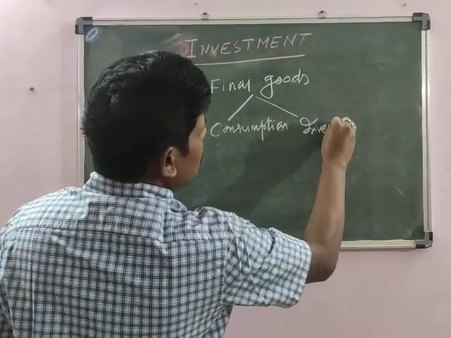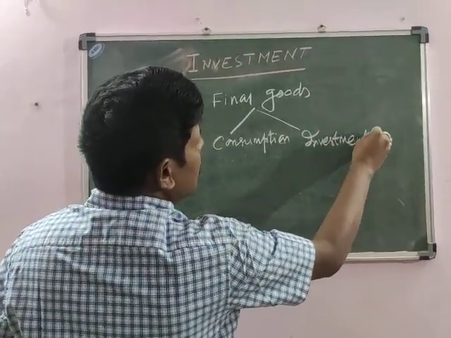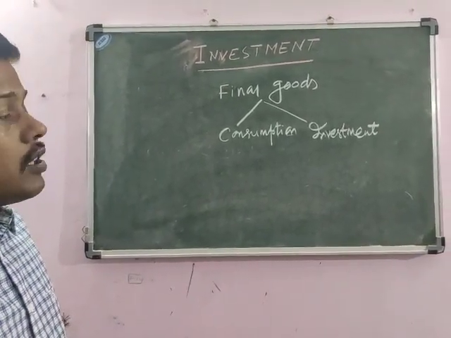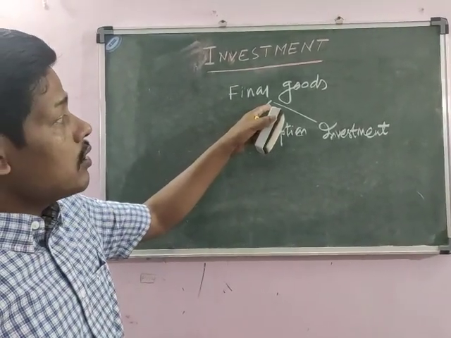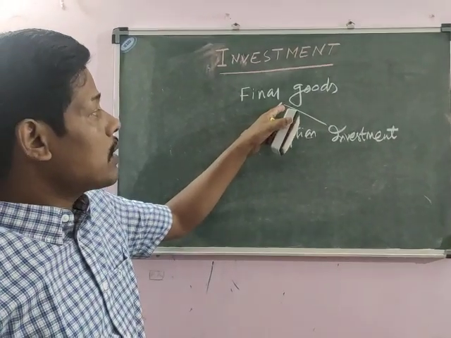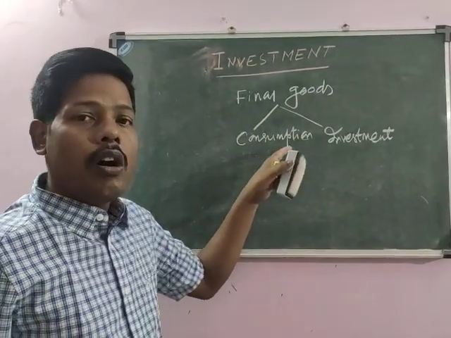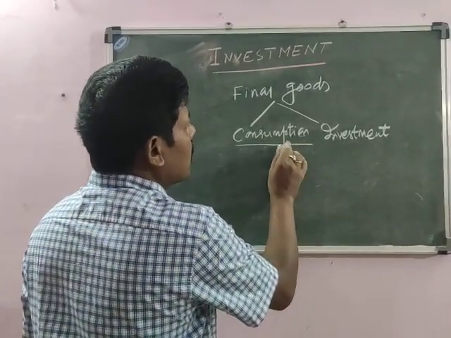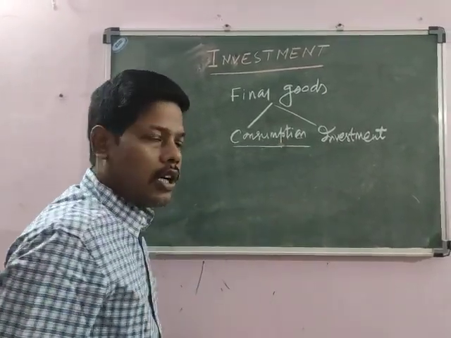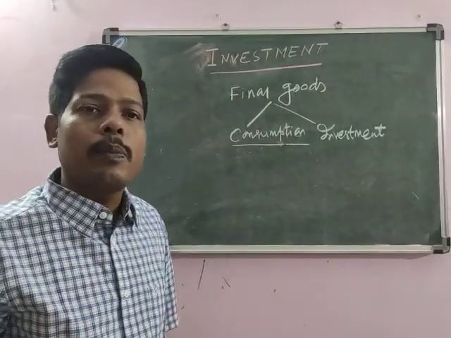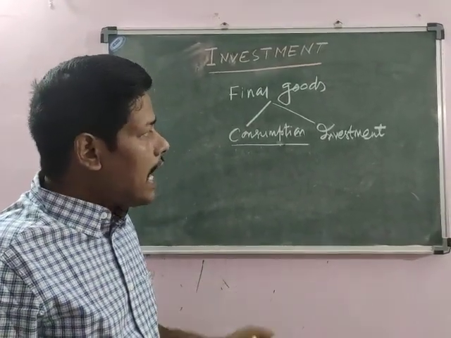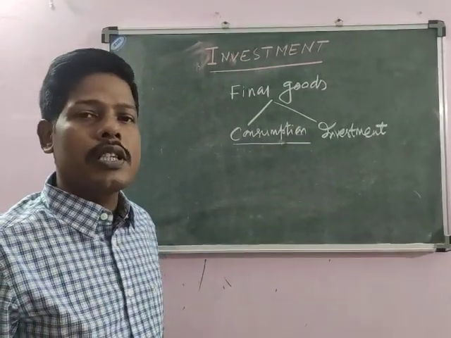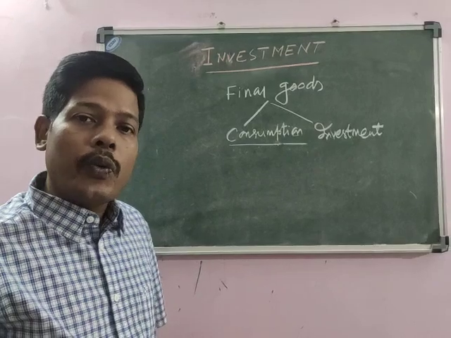This is a very crucial point before discussing the investment concept, because the final goods produced in the economy are either consumed or invested. Consumption is by the household sector, or the consumer sector, and investment is by the producer.